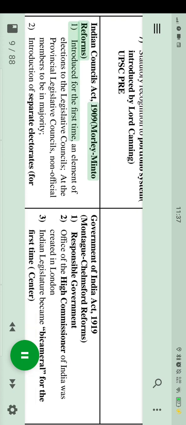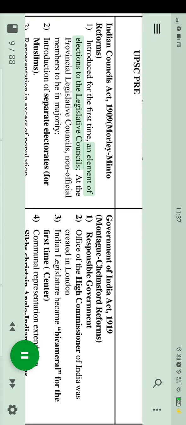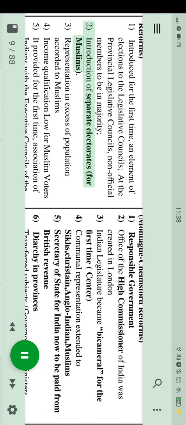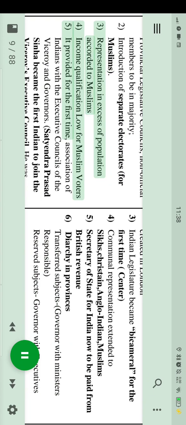Indian Councils Act, 1909, Morley Minto reforms. 1. Introduced for the first time, an element of elections to the legislative councils. At the provincial legislative councils, non-official members to be in majority. 2. Introduction of separate electorates for Muslims. 3. Representation in excess of population accorded to Muslims. 4. Income qualification law for Muslim voters.